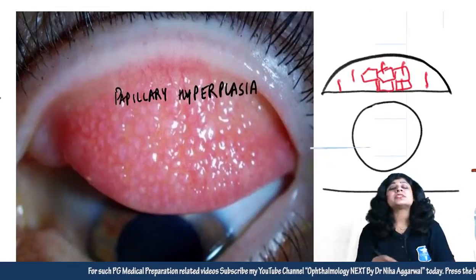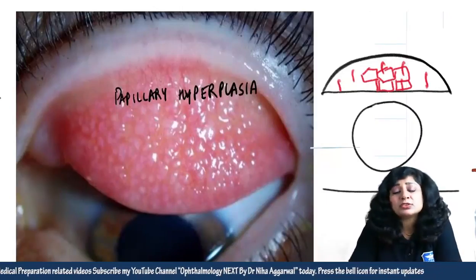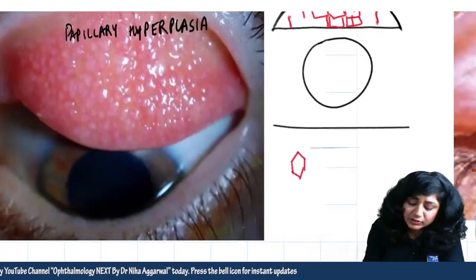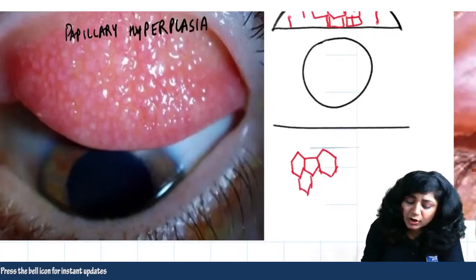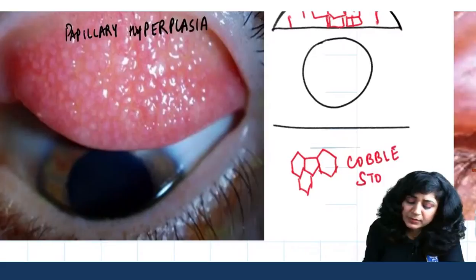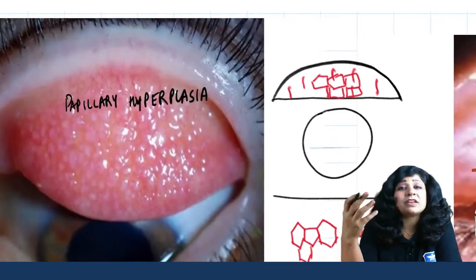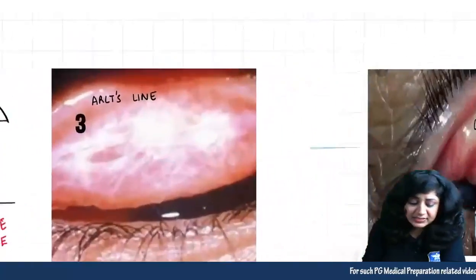Don't confuse it with the cobblestone appearance. I'll show you the cobblestone appearance also. They are found in VKC. There you will get hexagonal or pentagonal, polygonal raised areas. So that is very different. This is the cobblestone appearance, while this reddish, flat topped, velvety red appearance is your papillary hyperplasia.